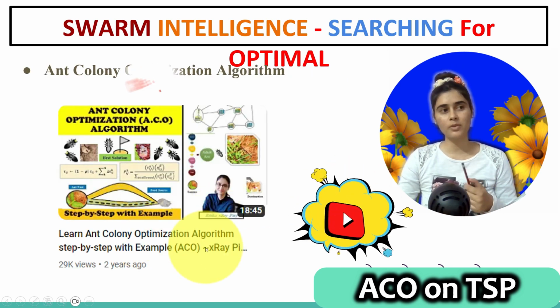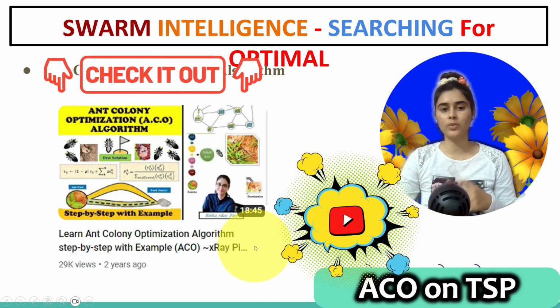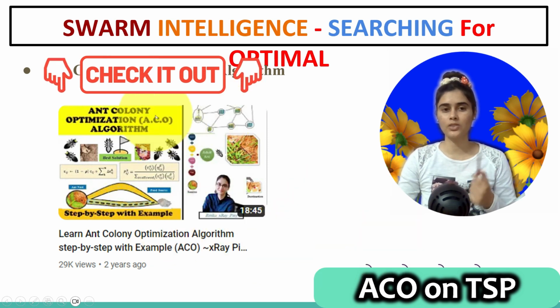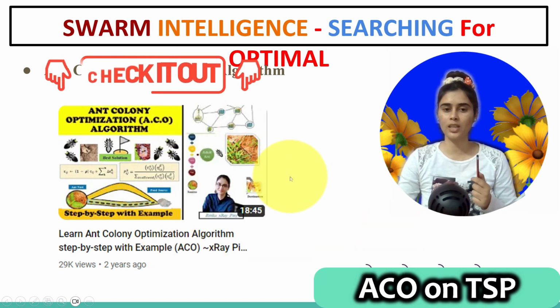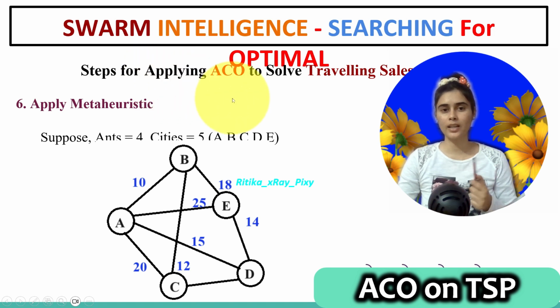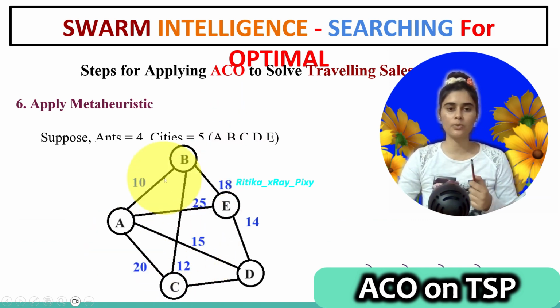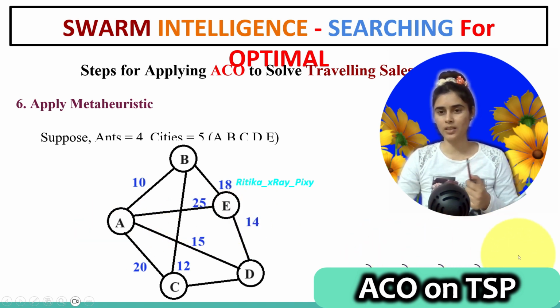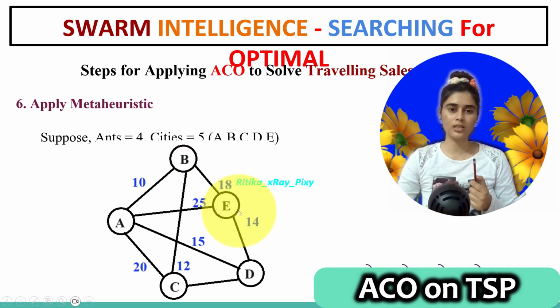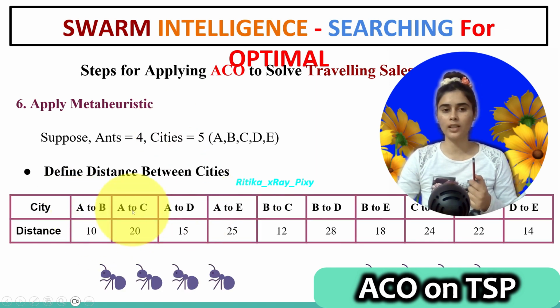Ant colony optimization algorithm we already discussed in the previous video. For more detail, you can check this. Now we will discuss just the key points. So now we will apply ant colony optimization algorithm to solve the traveling salesman problem. Suppose we have 5 cities A, B, C, D, and E, and we have 4 ants, first, second, third, and fourth. And you can see the distance between each city: from A to B 10, from A to C 20, A to D 50, like that for all cities.